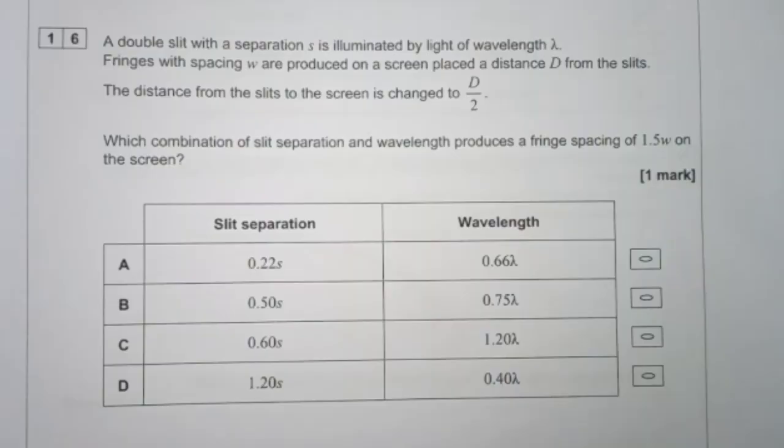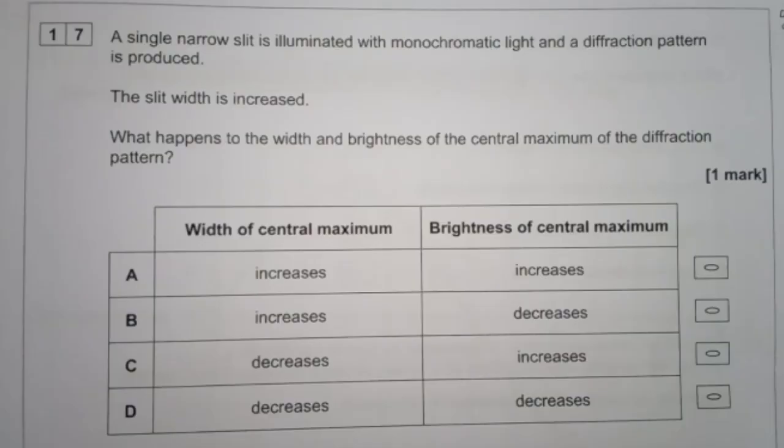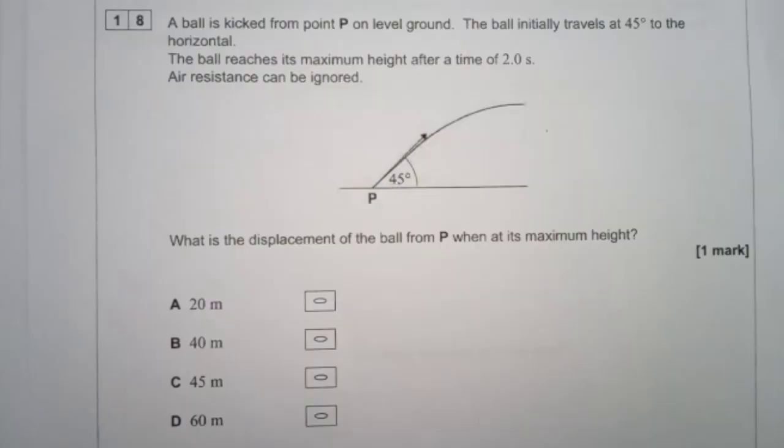16. That's a maths one. We're going C. We're going C. 17. We don't read the top. What happens to the width and brightness of the central maximum of... okay, we need to read the top. Okay, so slit width is increased, but that doesn't mean the width increases. So the width could decrease, so C or D. The brightness is illuminated. We're going to go C.